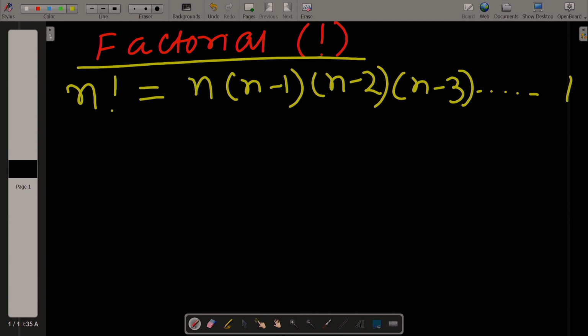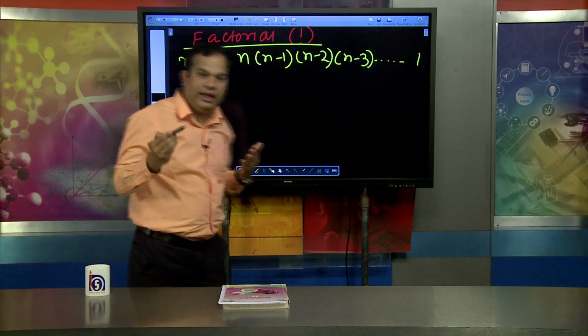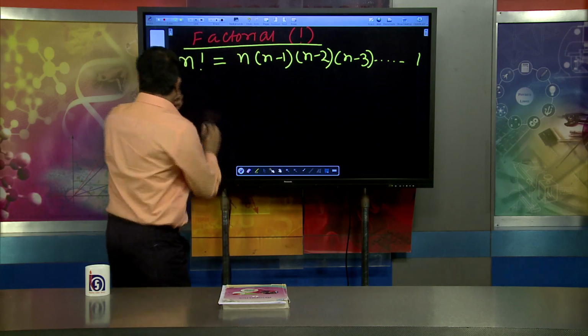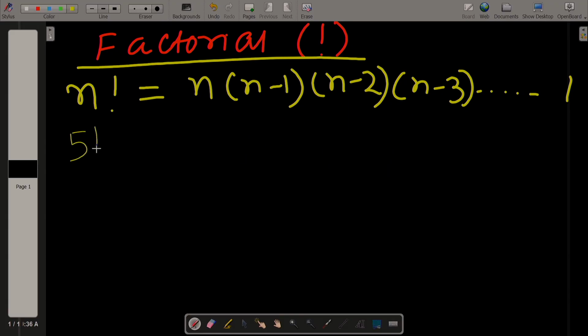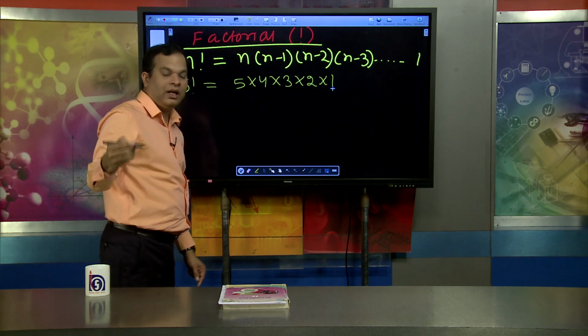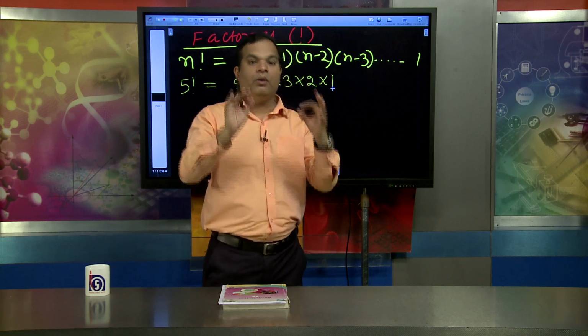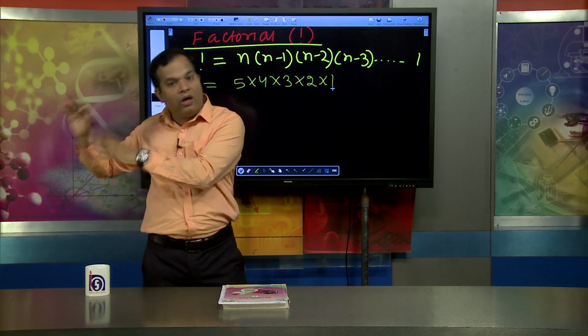Suppose I want to find out 5 factorial. Remember, this is the symbol I use to represent 5 factorial. 5 factorial means 5 into 4 into 3 into 2 into 1. This is the way to find out factorial, and we are understanding the value of factorial because we have to use it in permutation or combination.